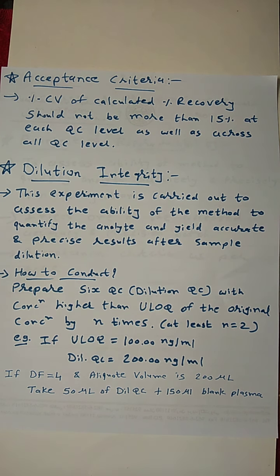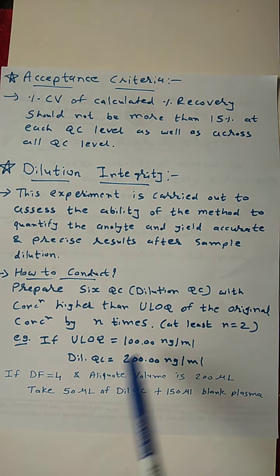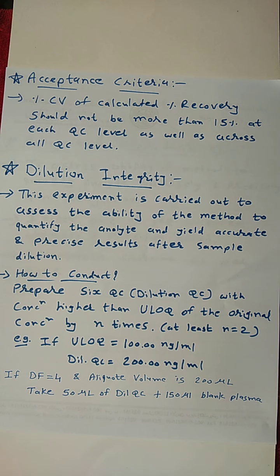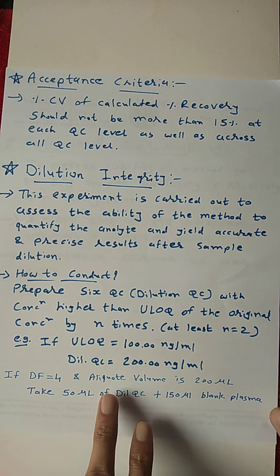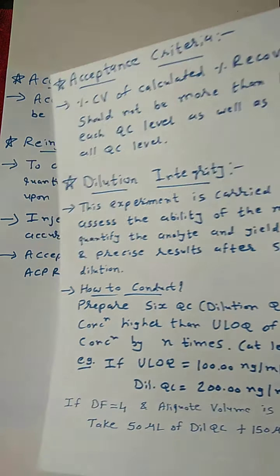So when I conduct the dilution integrity experiment, I will prepare 6 dilution QC like this, and from these 6 dilution QC, I will prepare 6 samples. That means 6 extraction samples I will prepare from dilution QC by applying the dilution factor 4. And then I will inject all 6 of them with the calibration curve.